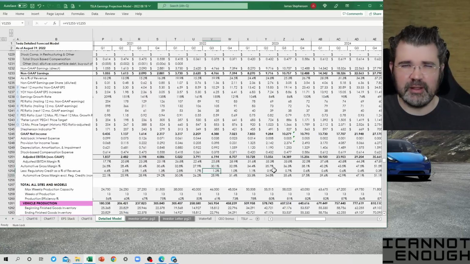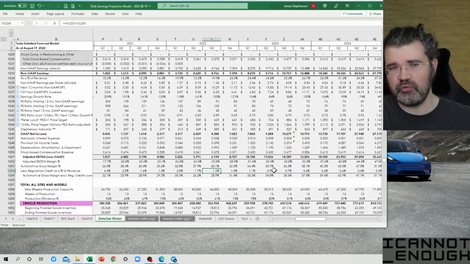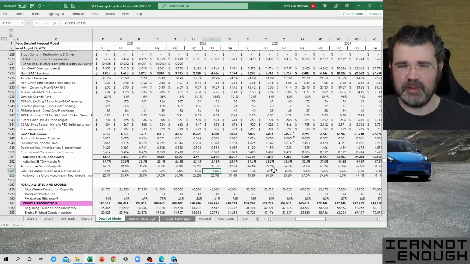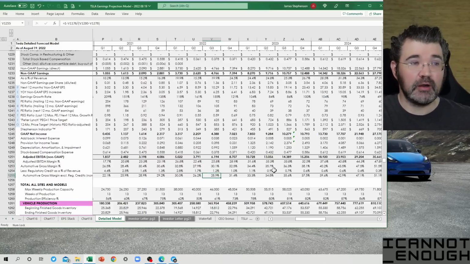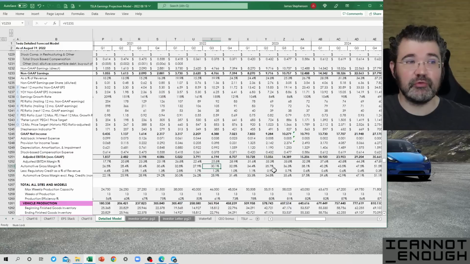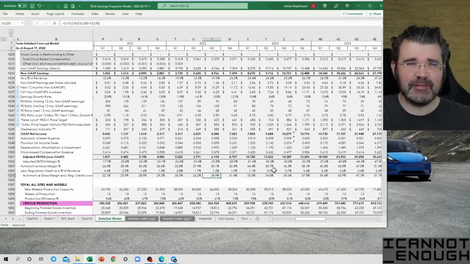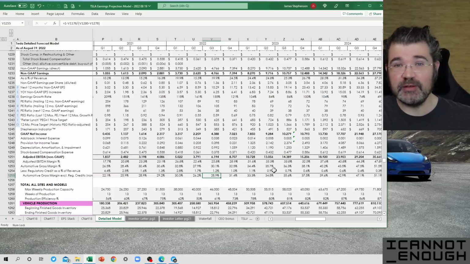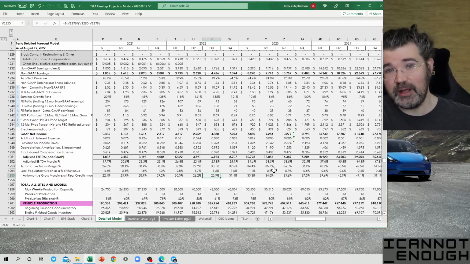So if you've got 30.1 here, if you've got 28.9 here, then the difference between those, 1.2 percentage points, or 120 basis points, or however you want to say it, is the regulatory credits' contribution to the total automotive gross margin percent. So why do we care about this number? I don't really care about it that much. Automotive gross margin ought to include regulatory credits and does, because that's real money that you can really take to the bank and deposit. Not only that, it's money being paid to you by your competitors who did not produce enough electric vehicles to comply with applicable law.